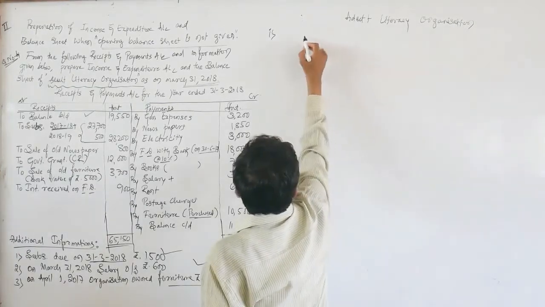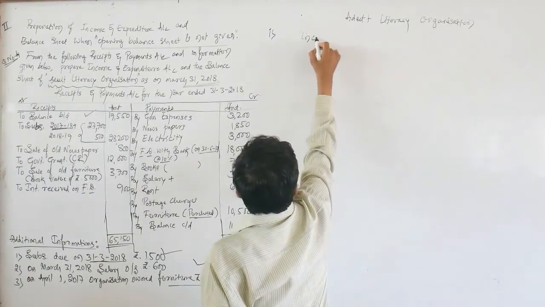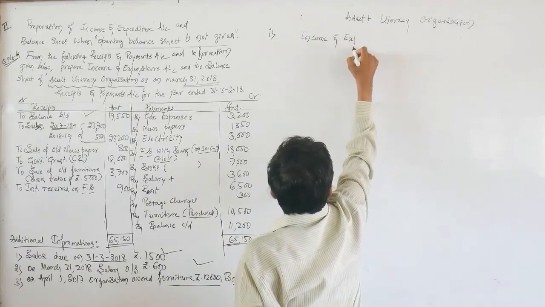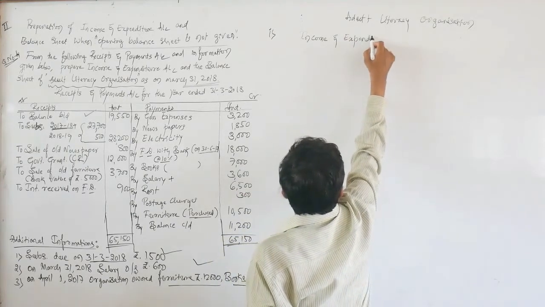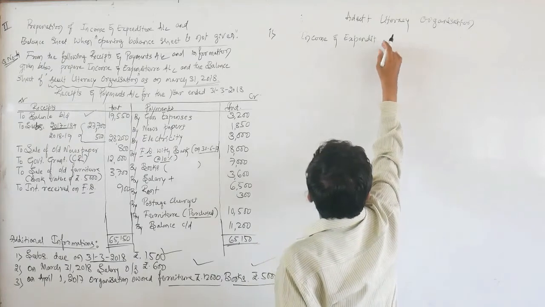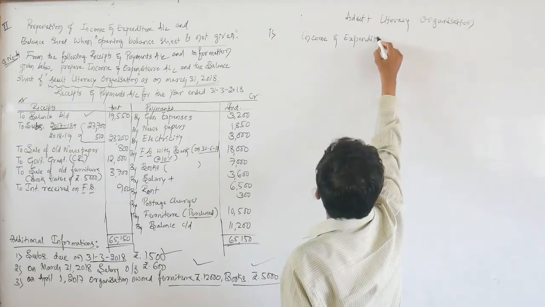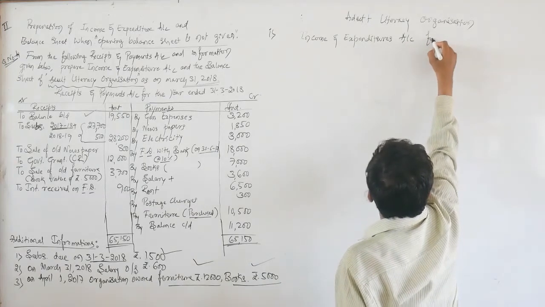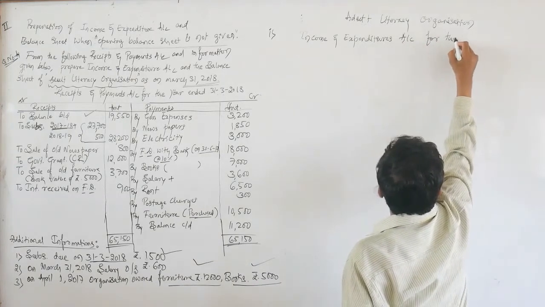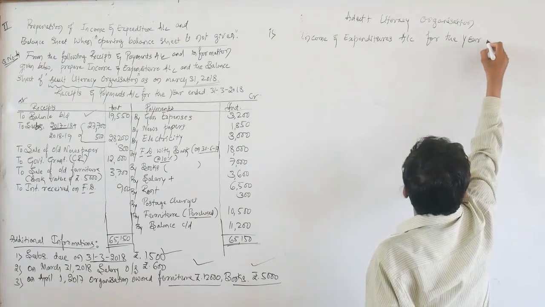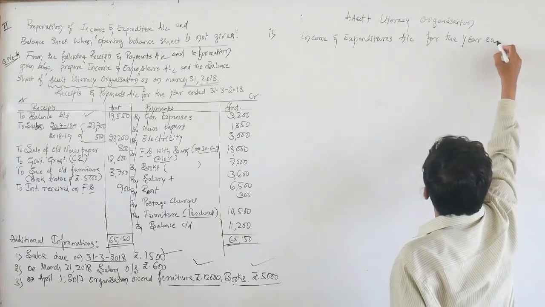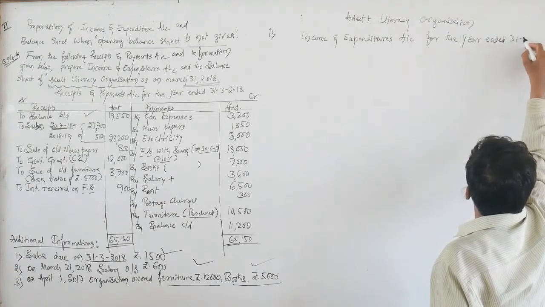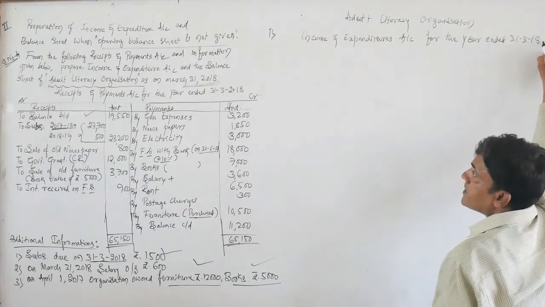The first one is income and expenditure account for the year ending, or you can write for the year ended 31st 3 2018.